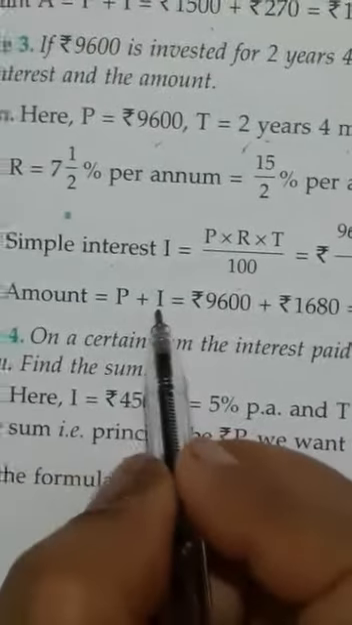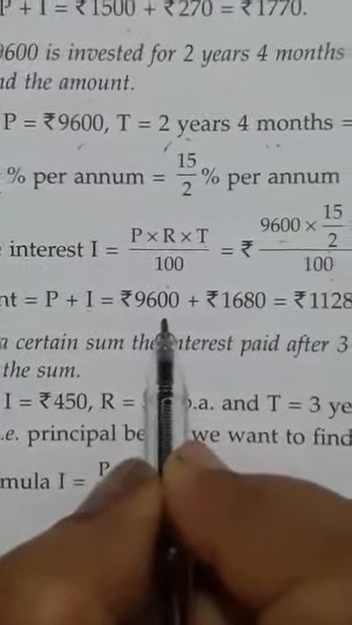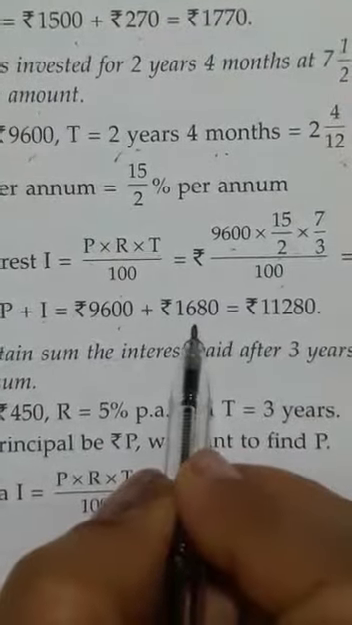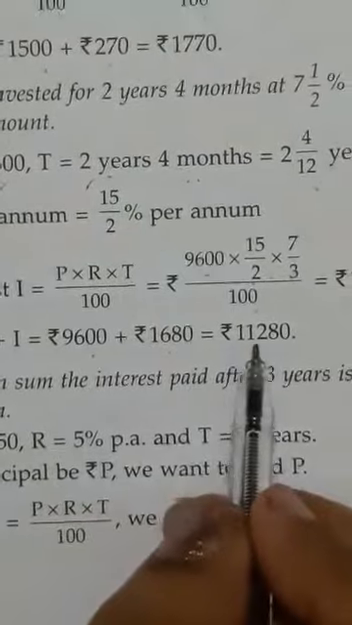Amount is principal plus interest. Principal is 9600 and interest is 1680, which we have calculated. So it will come out 11,280.